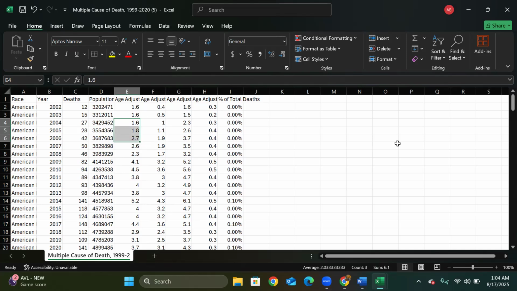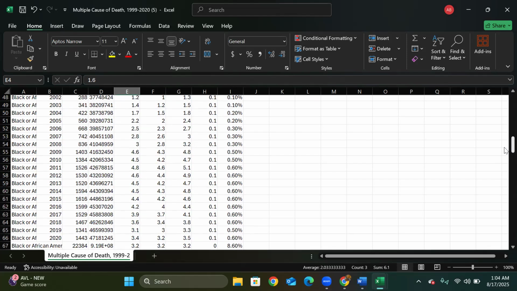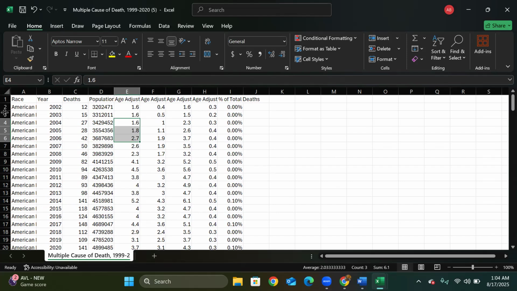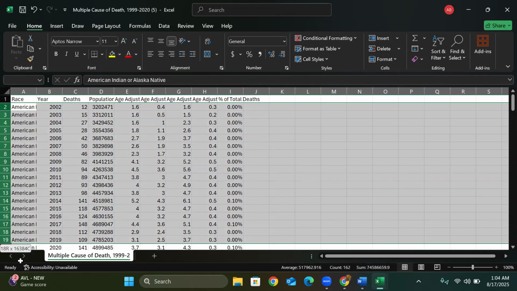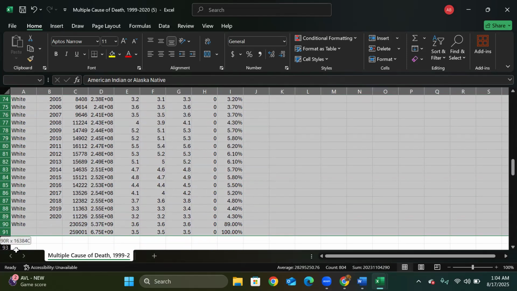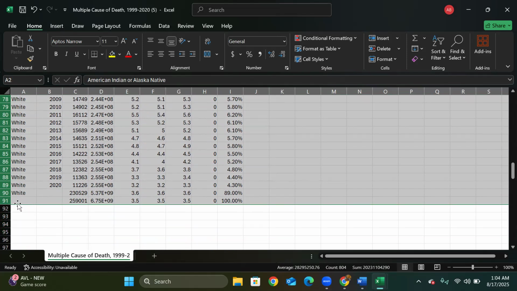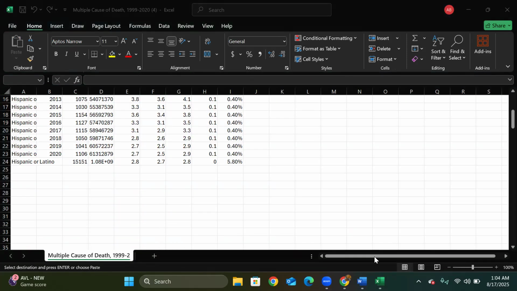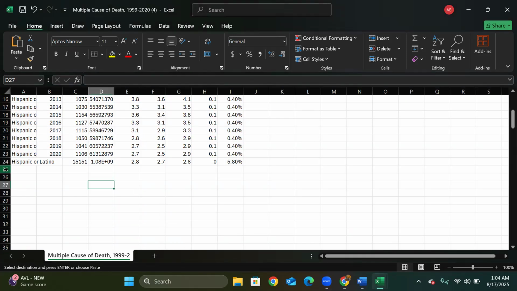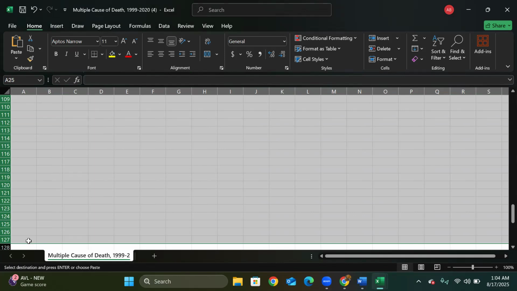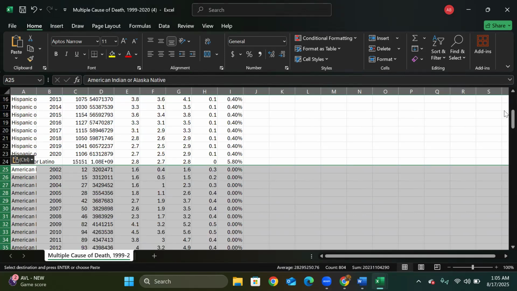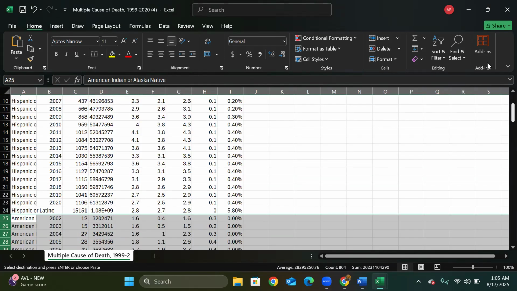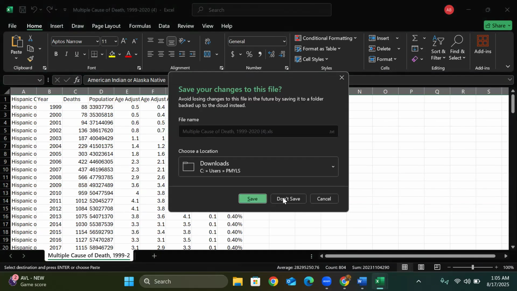You can use that. Okay, the rest of the data is normal. I will be copying this data and placing it with those of the Hispanics. Okay, so I have pasted this data here. This is the races data. Then I will save this data and use it later on.